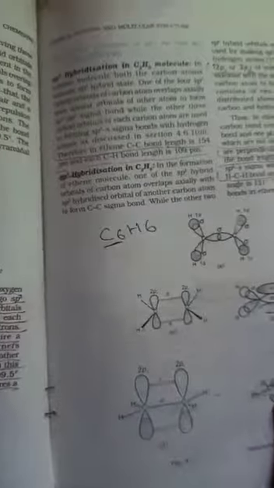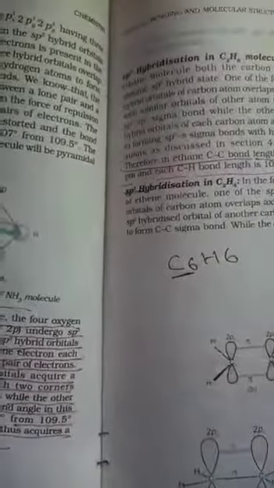Now come to the next point. Next point is regarding hybridization or atomic orbital concept. Another point is also very important: types of hybridization. Now see here.